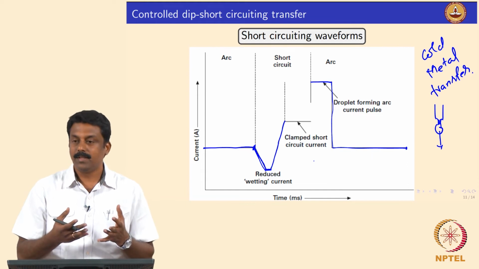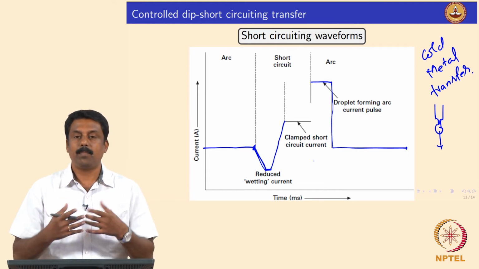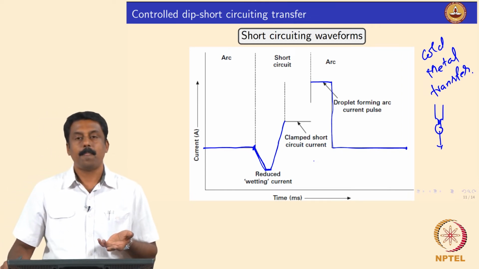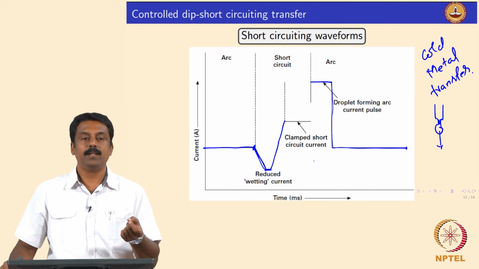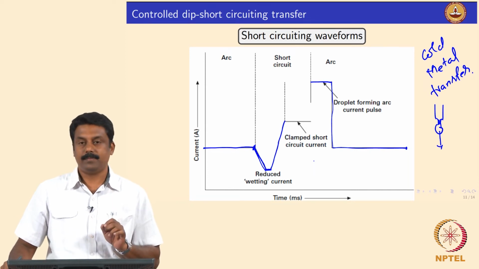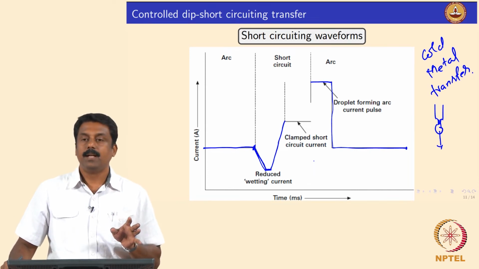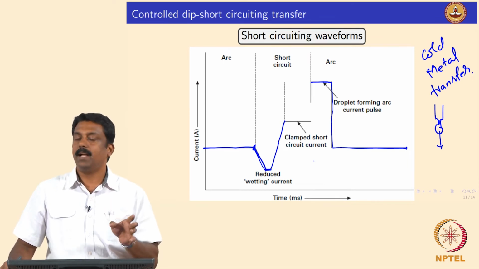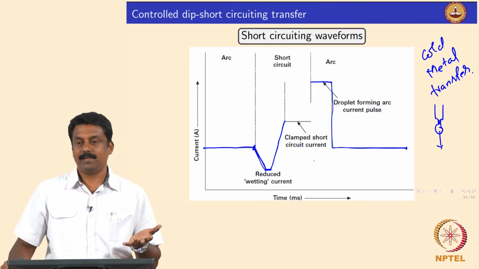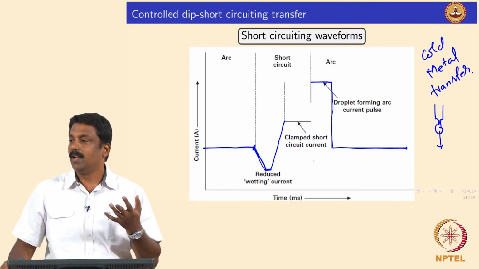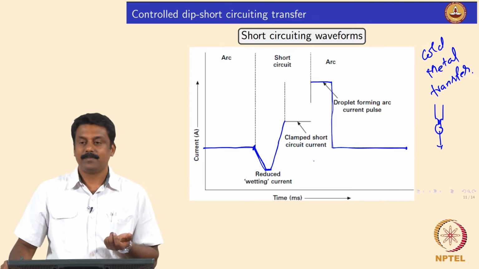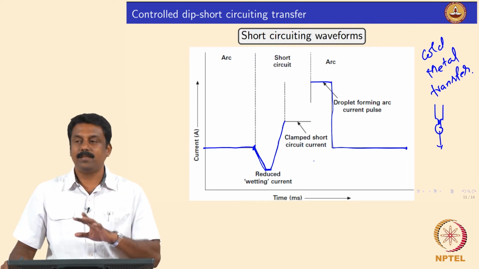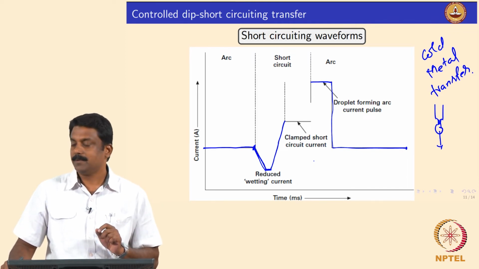By doing so, the arc energy we supply is minimized to a much lower level than even in pulsed GMAW. So technically the droplet is transferred at the melting point of the droplet. That means the droplet is transferred in a much colder stage than in any other GMAW process. That is why this process is also known as cold metal transfer. The droplet temperature is more or less the melting point.